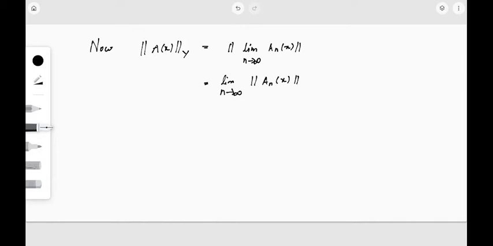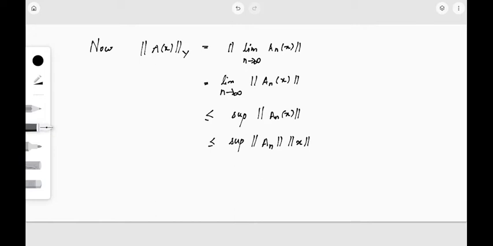This limiting value will be less than or equal to the supremum of norm A_n of x. Again here we can apply the property of linear operators: this is less than or equal to supremum of norm A_n into norm of x.